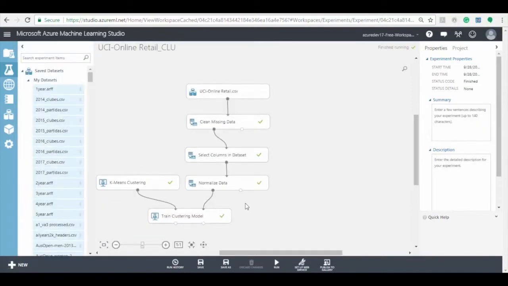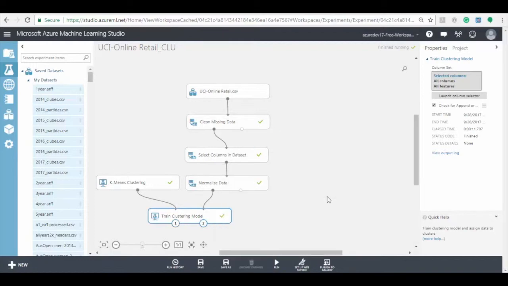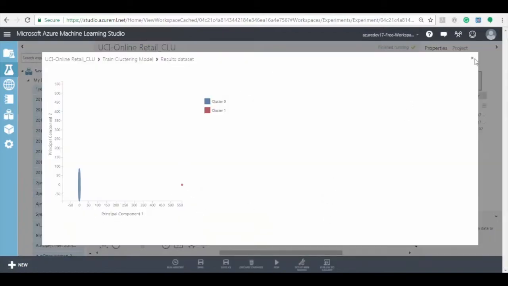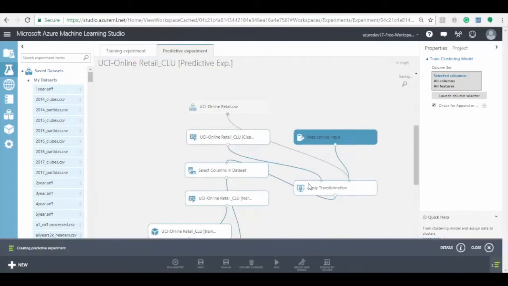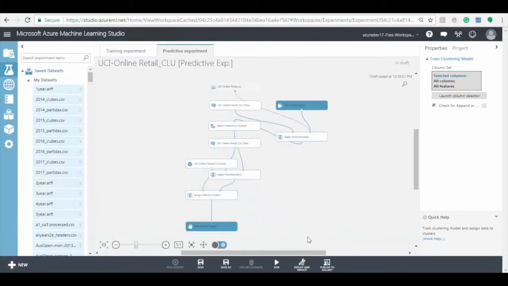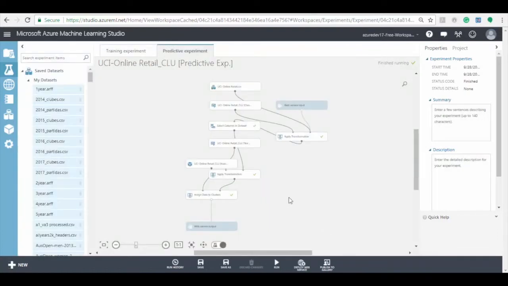To check the clusters, right-click on Train Clustering Model and select Visualize option. Here you can see the plot of the model. Now click on Set up Web Service button to set up the predictive experiment. Before deploying the experiment, we have to run the predictive experiment to check for any errors. Click on Run button to run the experiment. After the running process is done, click on Deploy Web Service button to deploy the experiment.